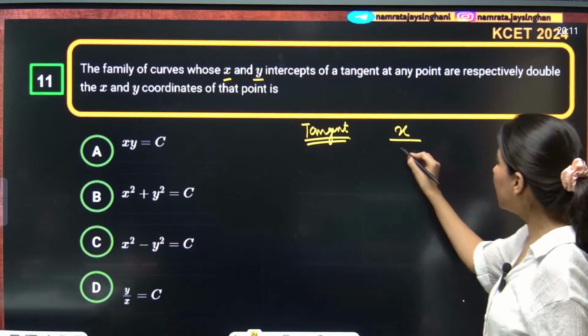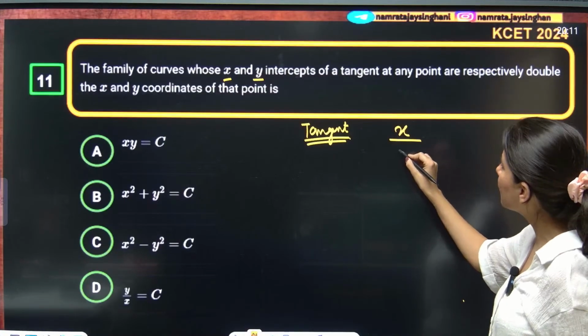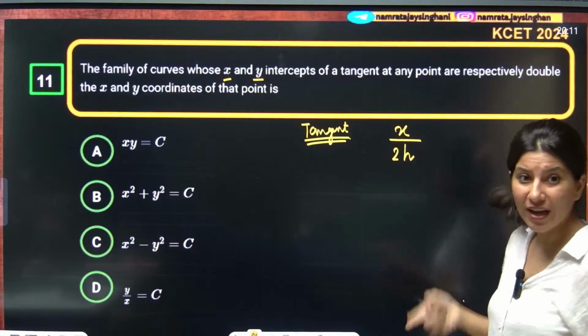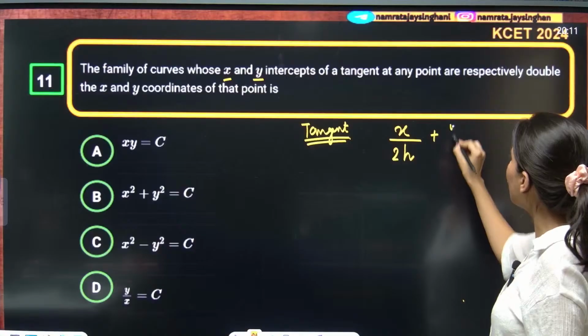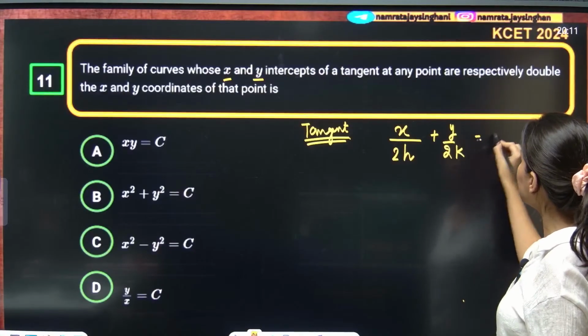Alright. Let me write the equation of tangent. The x and y intercepts are double the x and y coordinates of that point. So suppose x upon 2h. Why are we taking 2h? Because 2h is the intercept, plus y upon 2k is equal to 1.